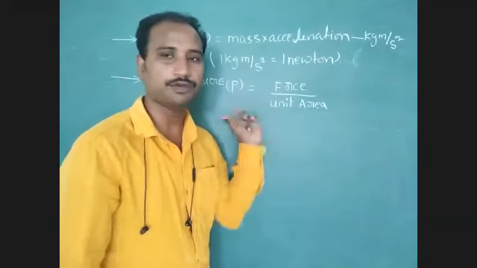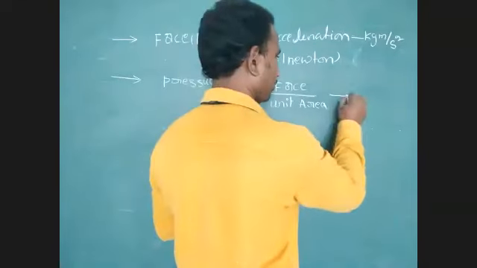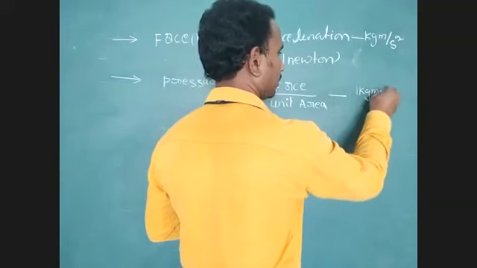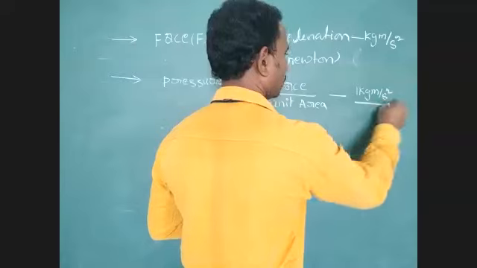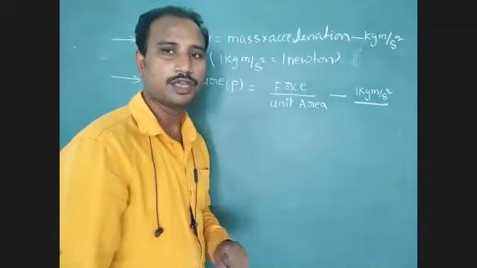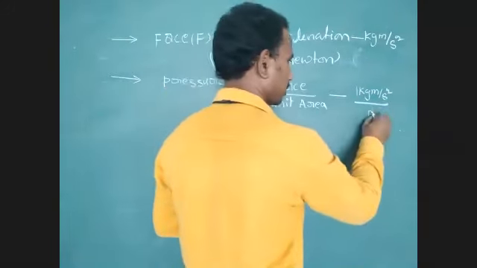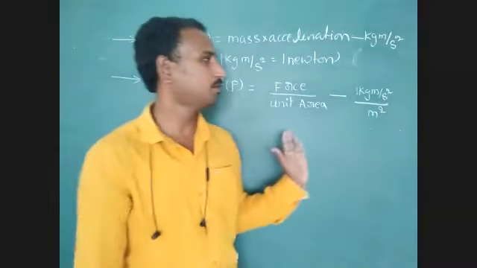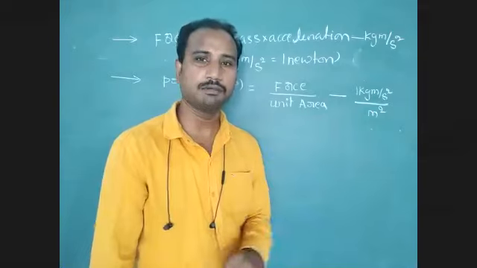What is the derived unit of pressure? We represent it as 1 kg meter per second square divided by the unit of area, meter square. Understood?